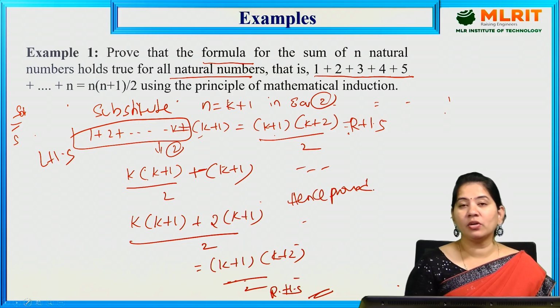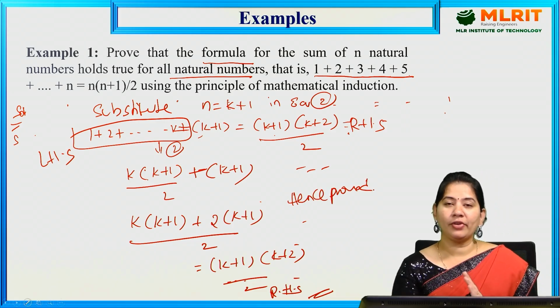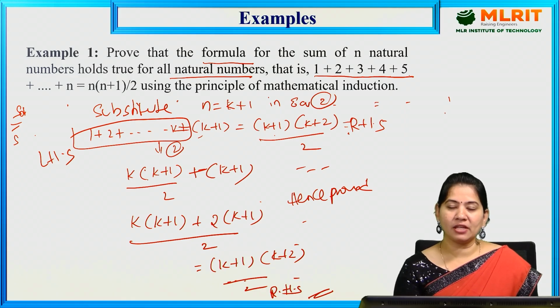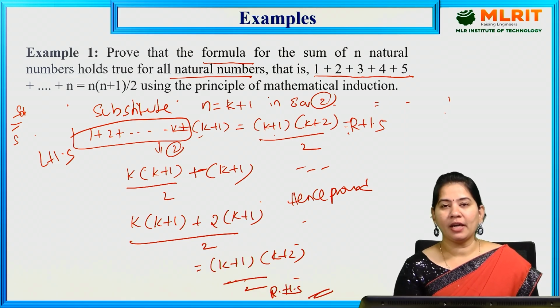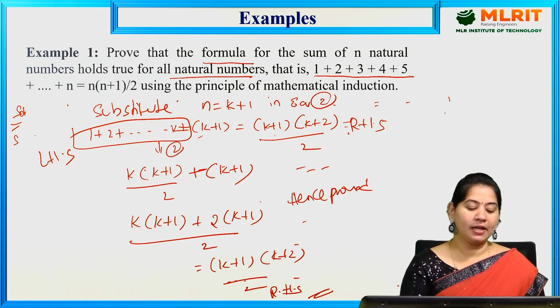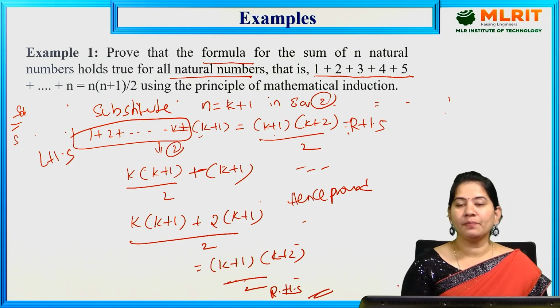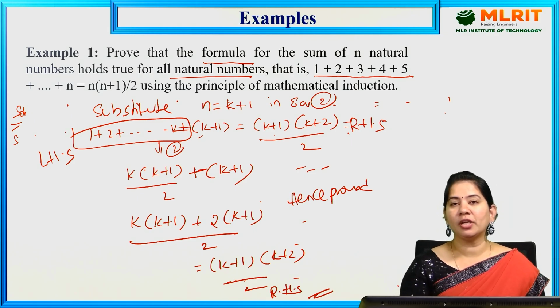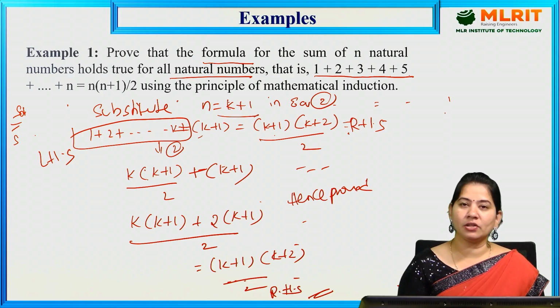So the first step we have taken is n is equal to 1, and we have shown that P of n is true for n is equal to 1. After that, the second step is we have assumed that P of k is true for n is equal to k.